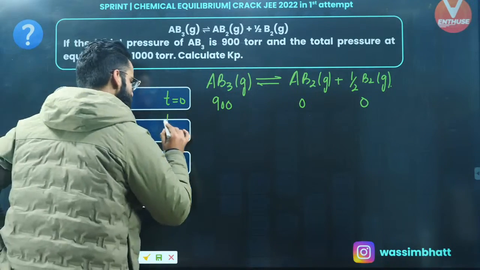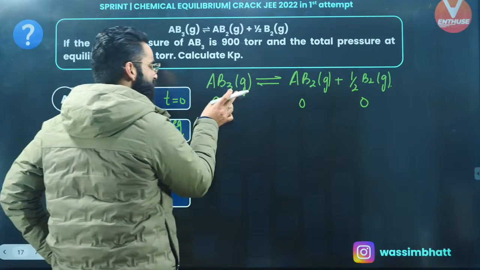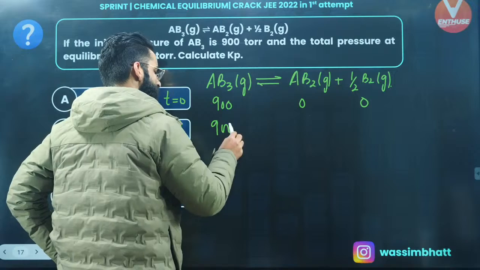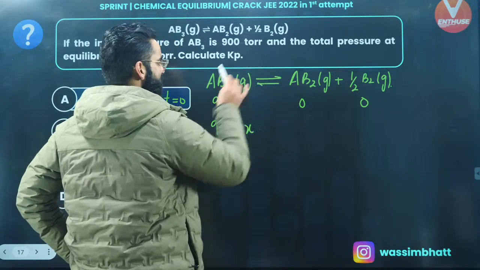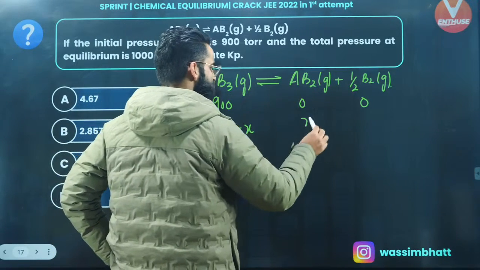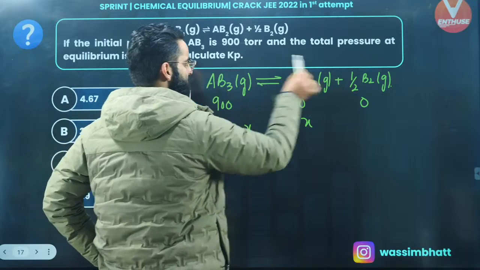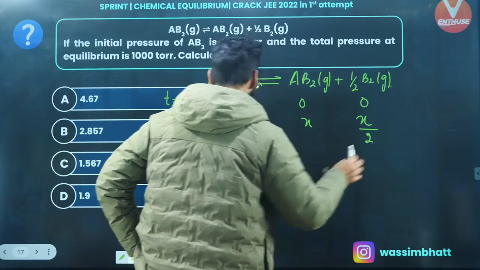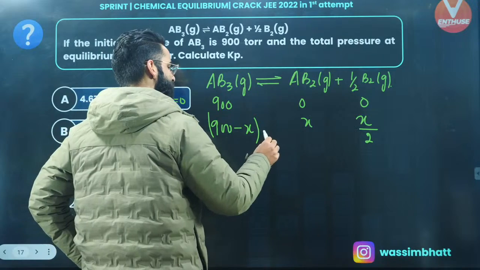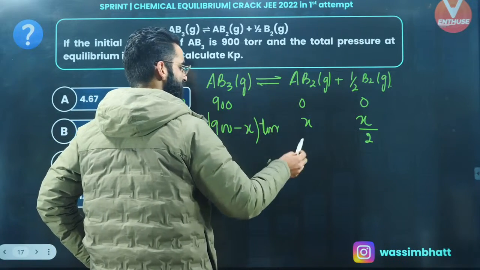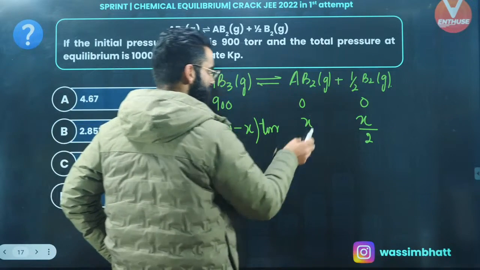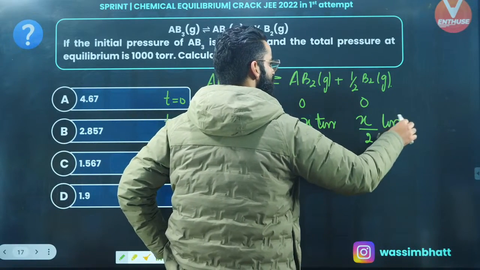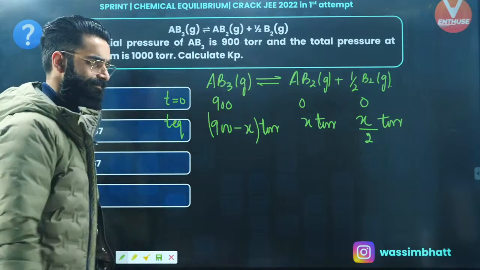Now at equilibrium, I'm going to treat these pressures in a similar way as I used to treat the moles. At equilibrium, it's going to be 900 minus x. Now the way 1 mole used to give 1 mole, from x you get x over here. 1 mole used to give 1 by 2 moles. Similarly from x, I'll be getting x by 2 over here. But people, this is the pressure at equilibrium. This is the pressure of AB3 at equilibrium. This x is the pressure of AB2 at equilibrium. This is the pressure of B2 at equilibrium, right?